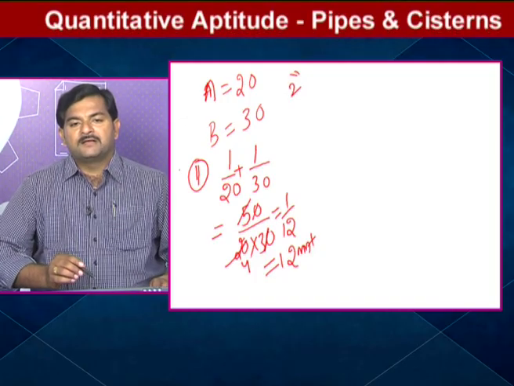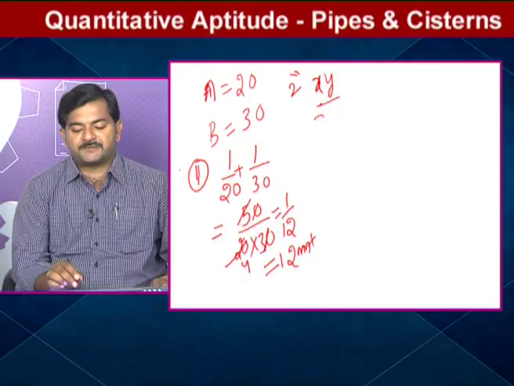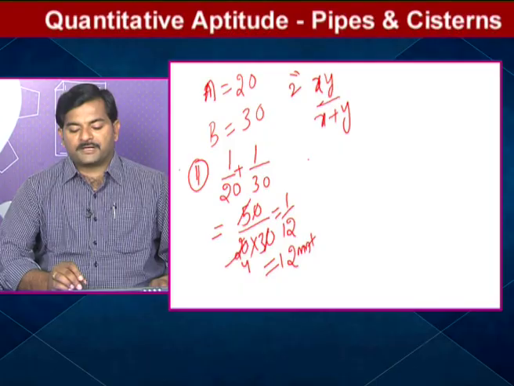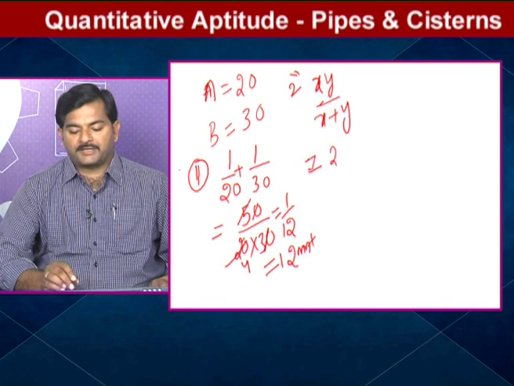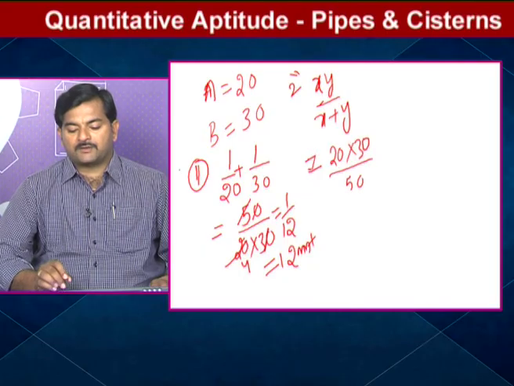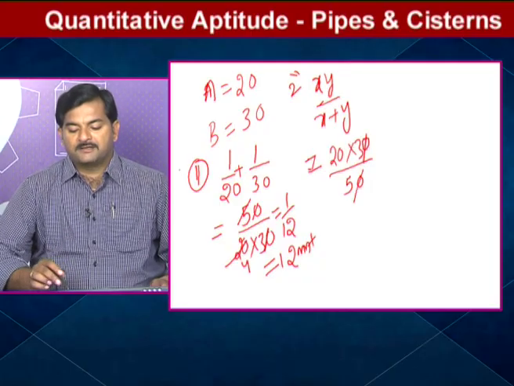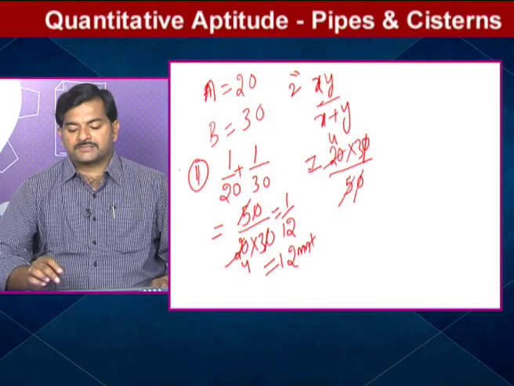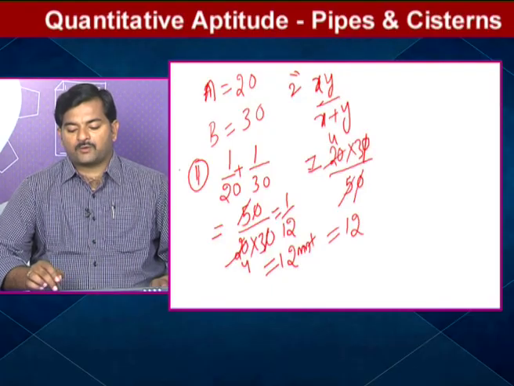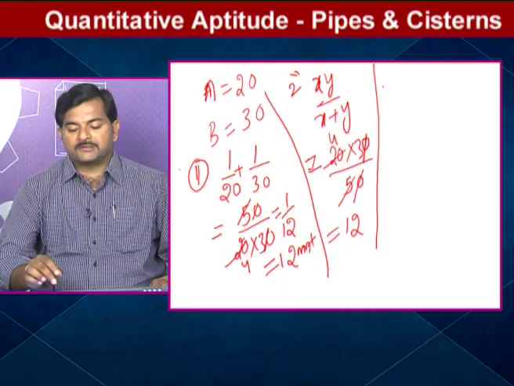Here the second type is one basic formula, that is simply xy by x plus y. Here x equals 20 and y equals 30. So what will we get now? Taking x equal to 20 and y equal to 30, simply 20 into 30 by 20 plus 30. 20 plus 30, how much am I getting? 50. After simplification, the zeros cancel, again 5 1s are 5, 5 4s are 20. So 4 3s, how much am I getting? 12 minutes. So this is the second way of doing the same question.